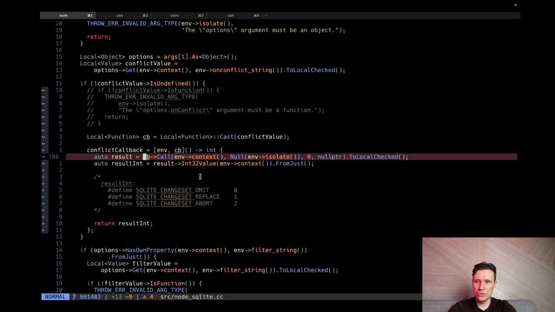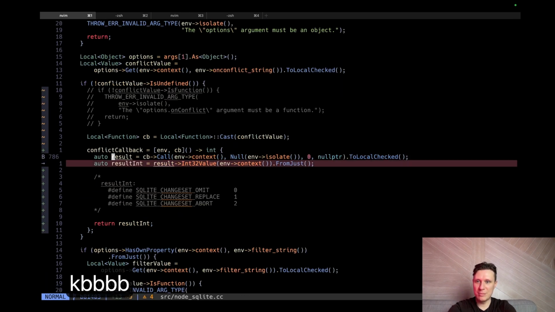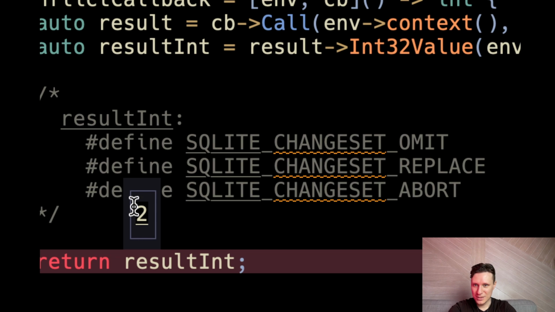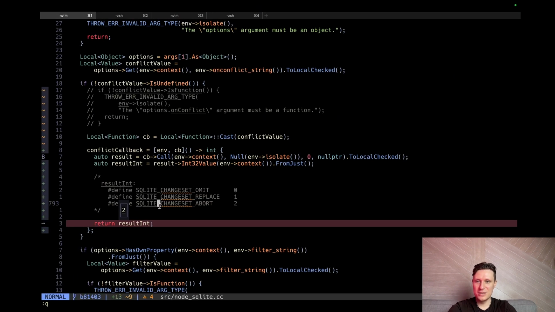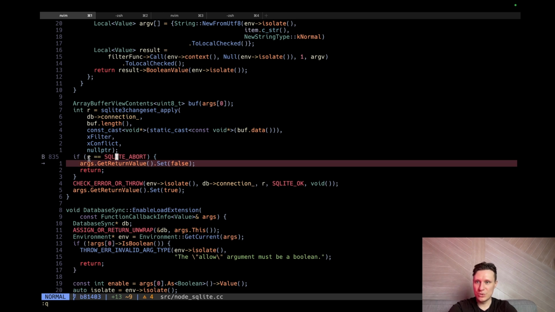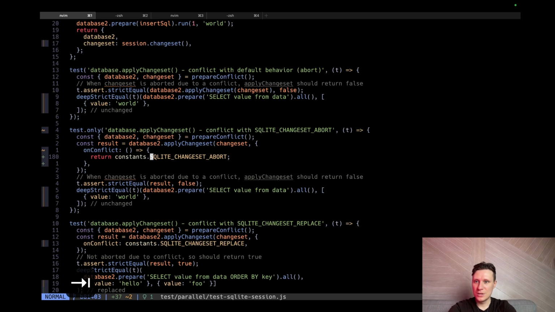We need to return 2. Next, okay, something happening. We got our result. Let's get 2. Hooray! And so we will abort our execution. Yeah, it was aborted because return value is 2, and the return value now is false. And I think it works.